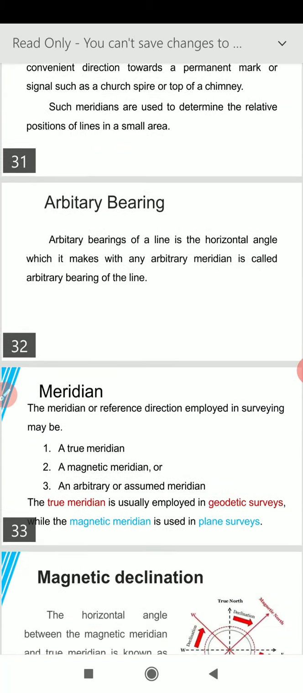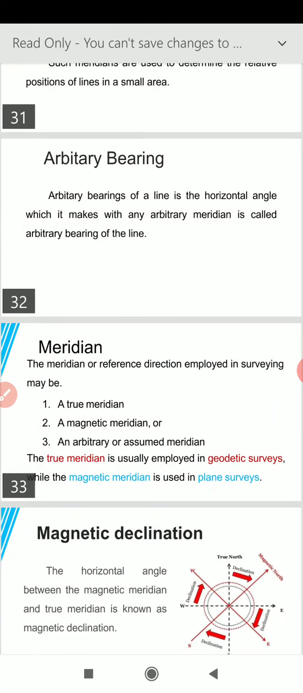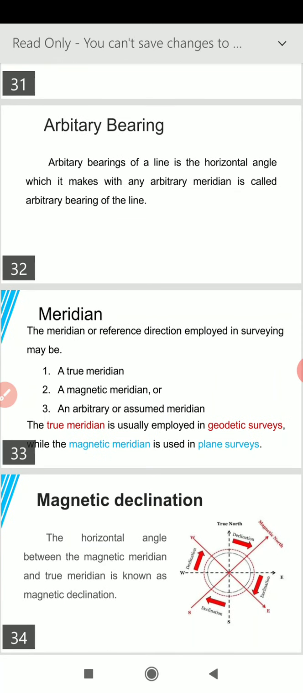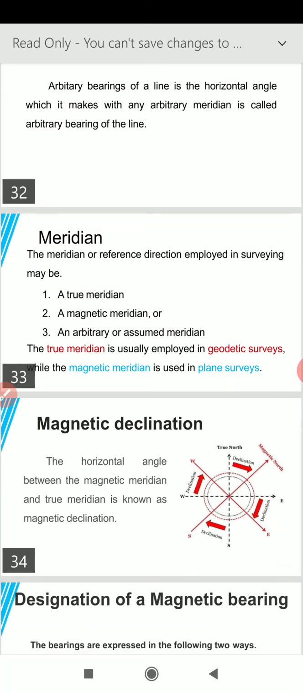So let's finish up the meridians. The meridian or reference direction employed in surveying may be a true meridian. We have studied that. Or magnetic meridian, we have also studied that. The third is an arbitrary or assumed meridian. We have also studied that. The true meridian is usually employed in geodetic survey, while magnetic meridian is used in plane survey.